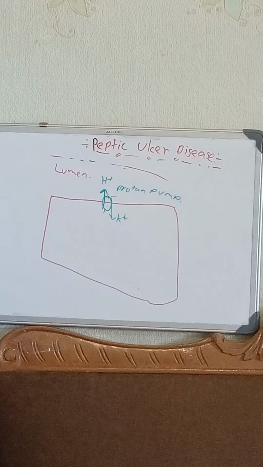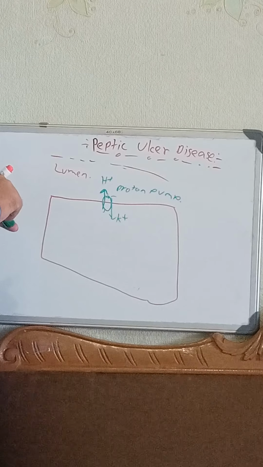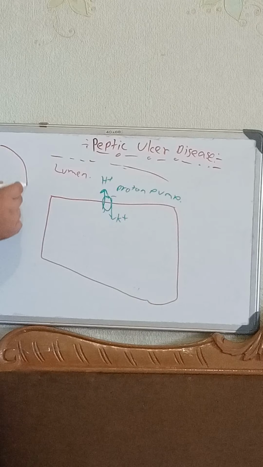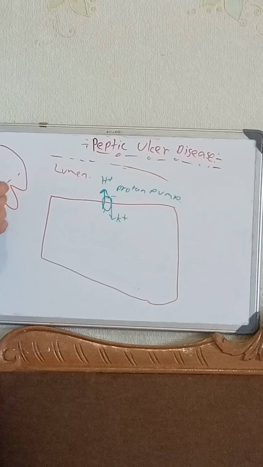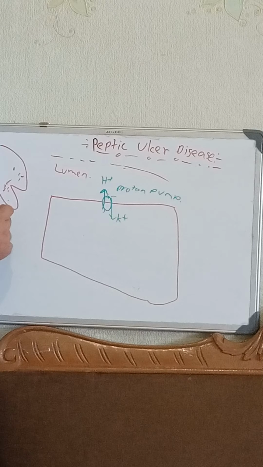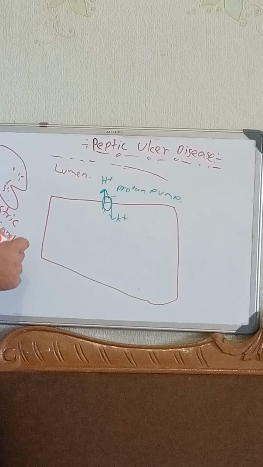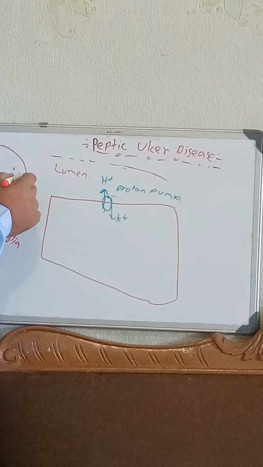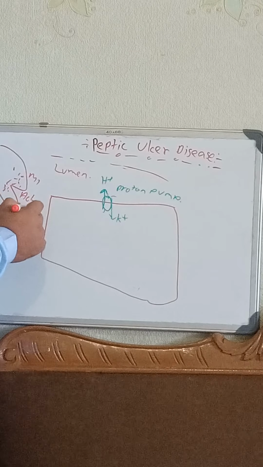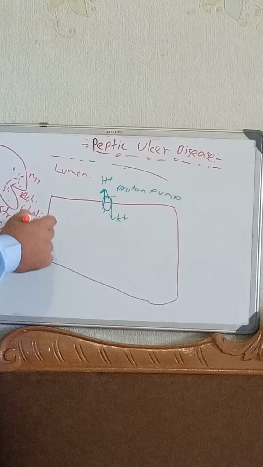Now we need to see how these proton pumps get activated. Near the parietal cells, near the stomach, there is the gastric ganglia, which secretes acetylcholine from the M1. We know the M1 is there, the acetylcholine. And this acetylcholine will act on a receptor, there is M3.